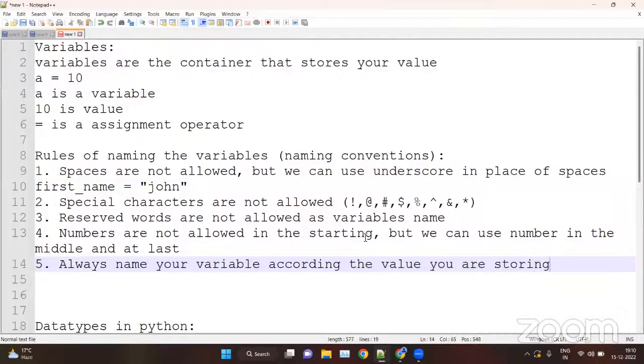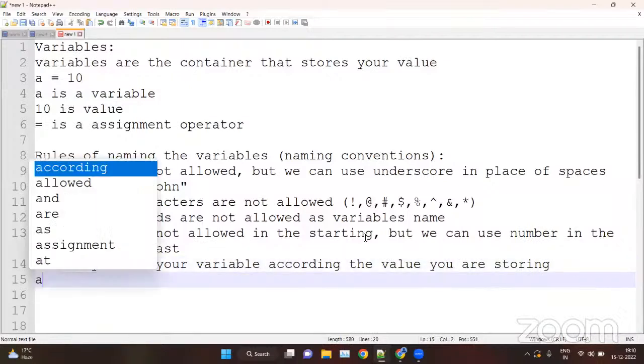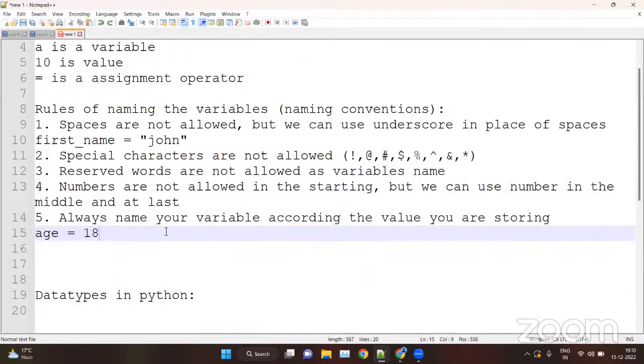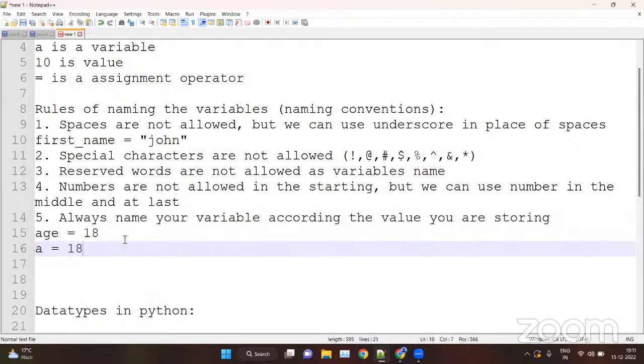For example, age. Age is a variable which will store only someone's age. So we can easily identify that age is a variable and we are storing someone's age. Suppose you write a equal 18. No one can understand that 18 is only a number; it could be an age, a roll number, or a class. We cannot understand. So a equal to 18 is not a good practice; do not name variables like a, b, c, d.